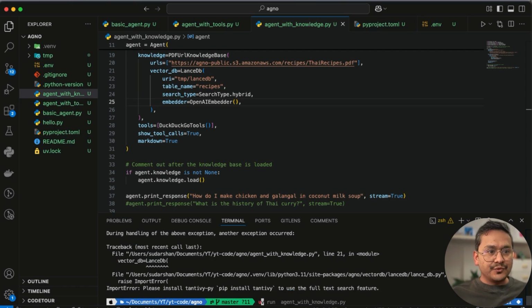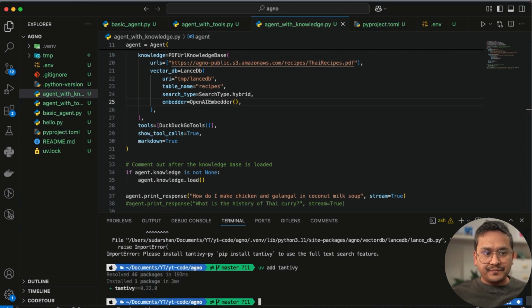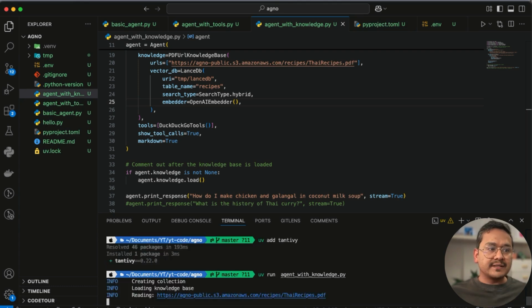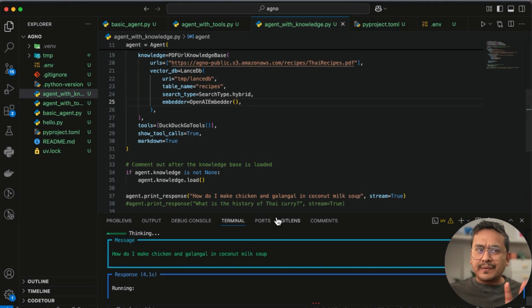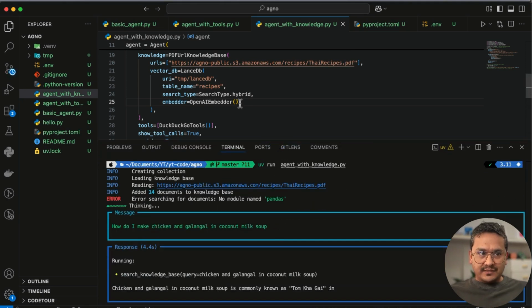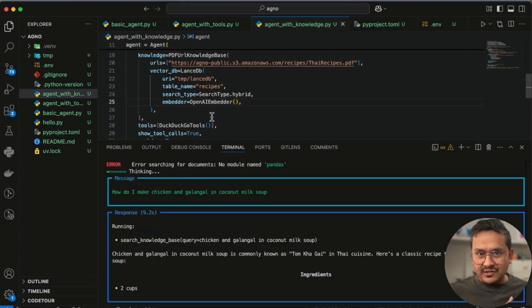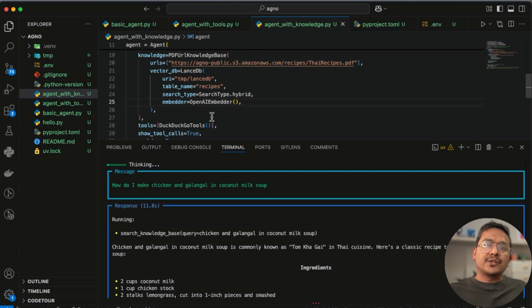So Tantivy, uv add Tantivy, we can add that. And if I run this again, okay, now you can see creating the collection, loading knowledge base, reading from these Thai recipes, because that is what we are passing here, right? Thai recipes and so on. And by the way, because there is this transition phase from Phidata to Agno, some of the things might not work. Similar to this OpenAI embedder, it was saying ID is not there, but I removed that because it is using OpenAI under the hood anyway. These things you can refer to the documentation if you need, but you get the idea.